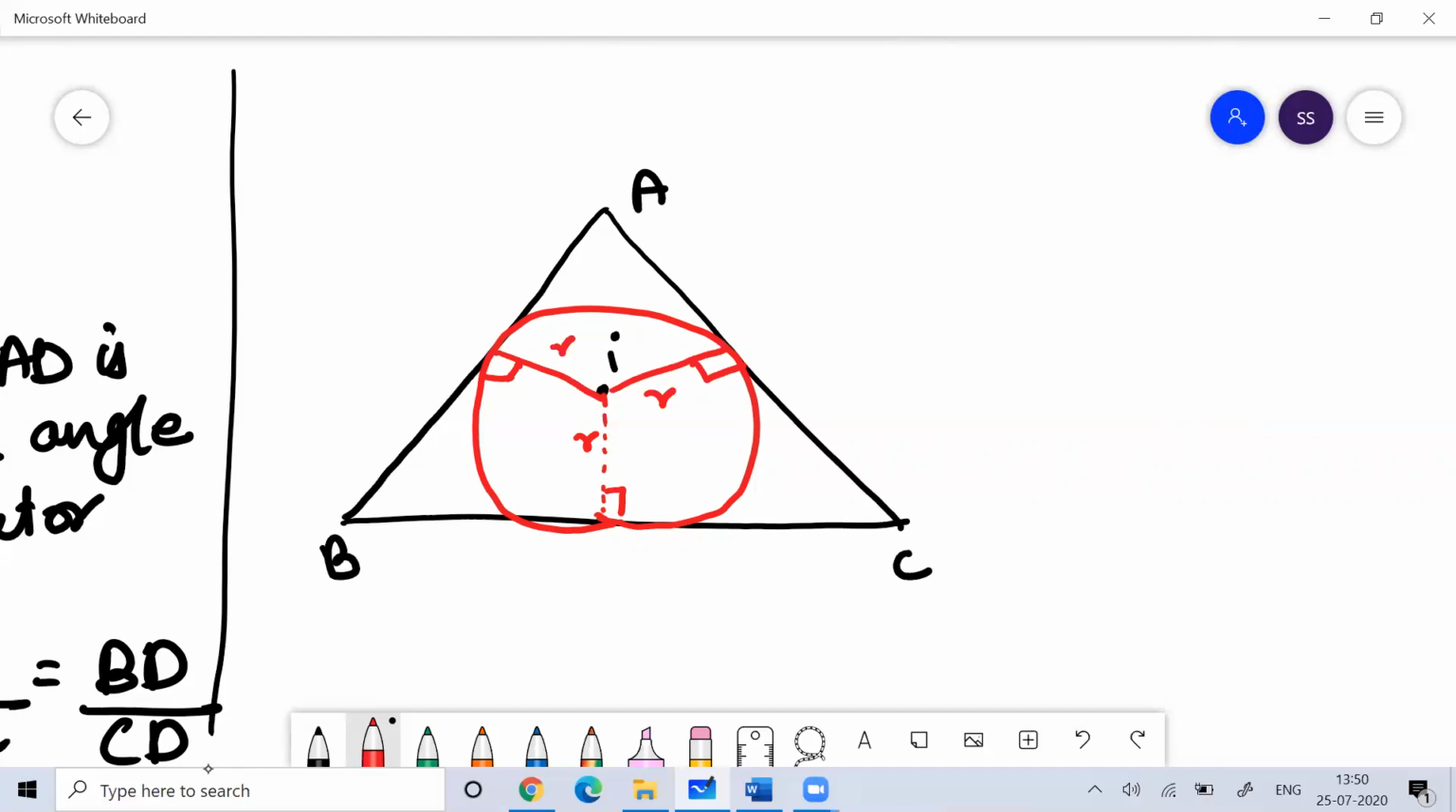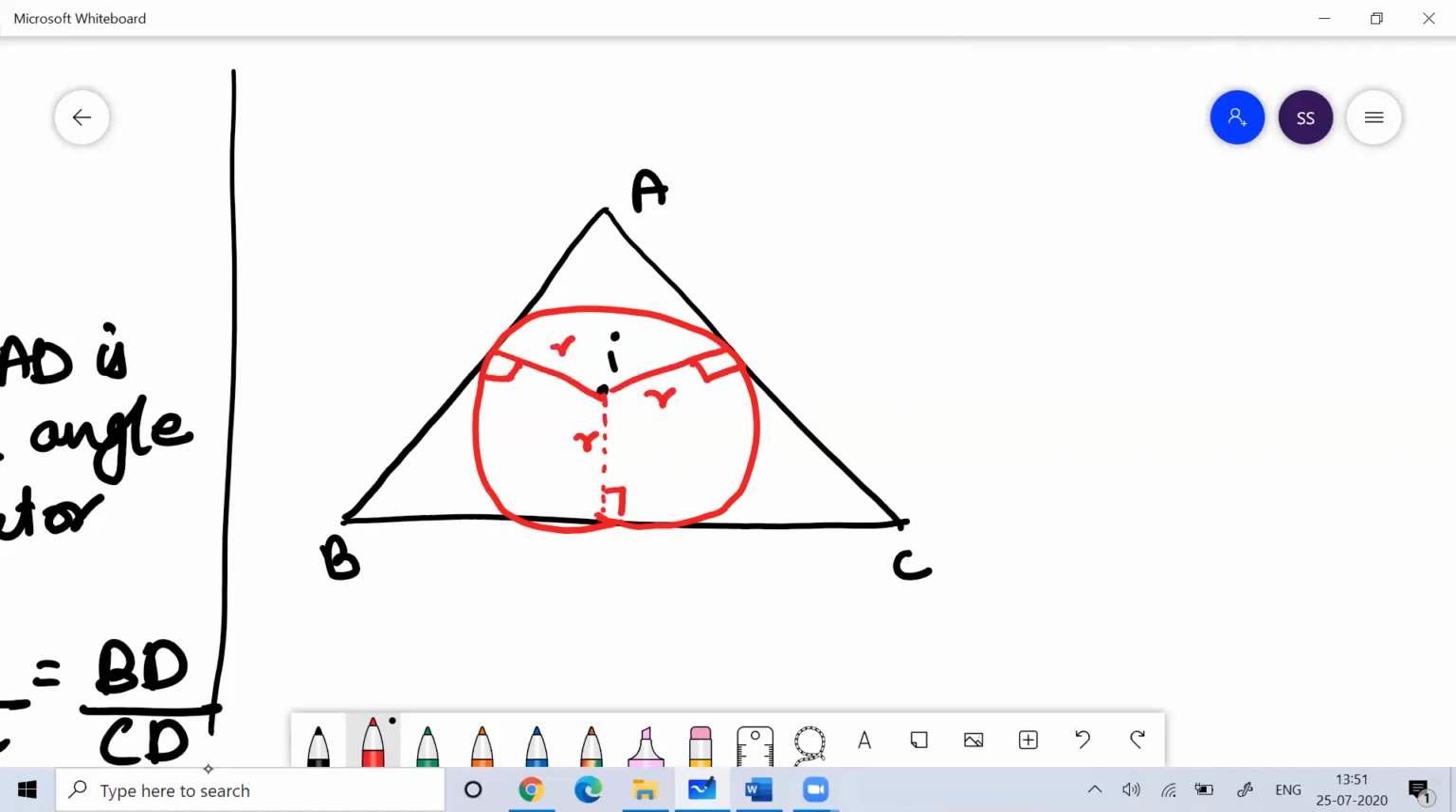So for this circle, all these sides would be tangents to the circle. This is called the incircle. Normally, we represent the radius of the circle with the symbol small r, so you can remember that. This is called the incircle, and the radius of that is called the inradius.